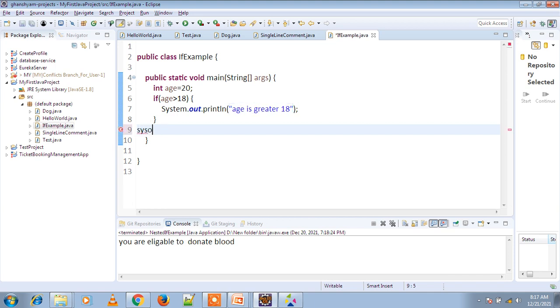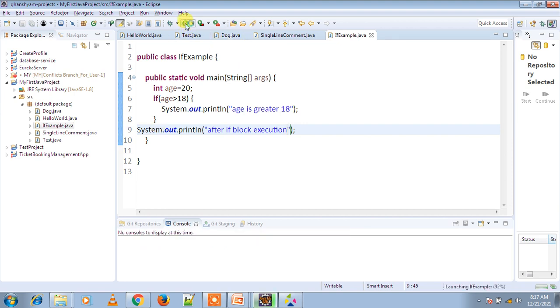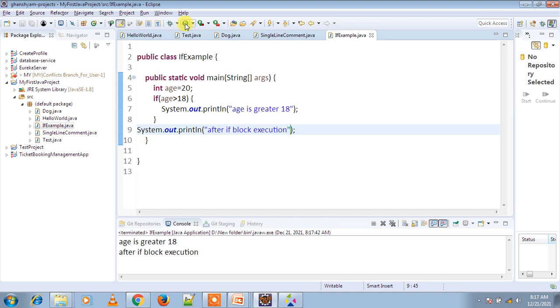Suppose we are printing after if block execution. Now run this program. So we are getting the output: age is greater than 18, and after if block execution.